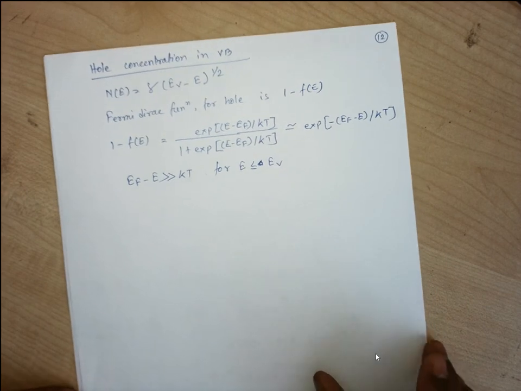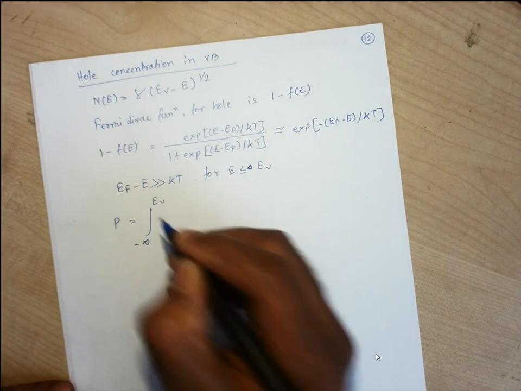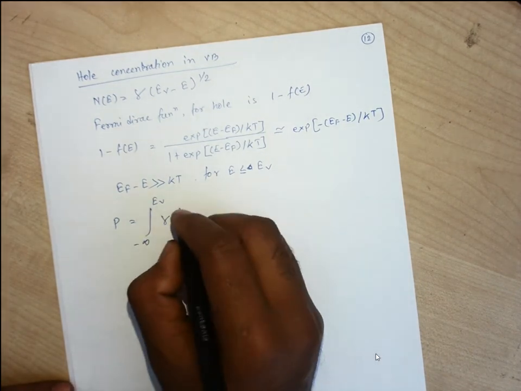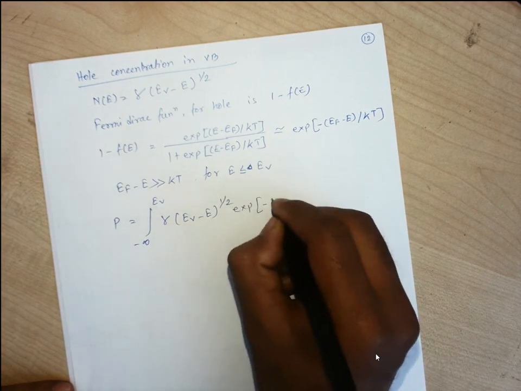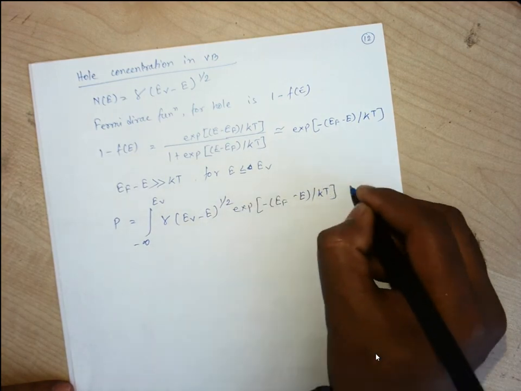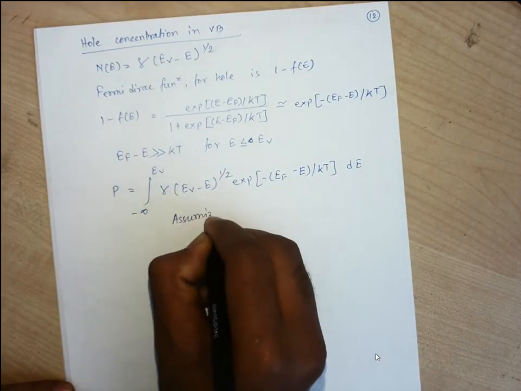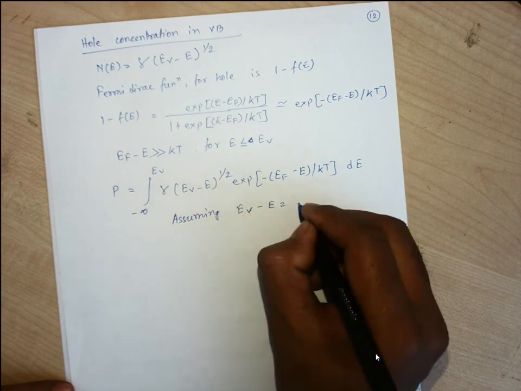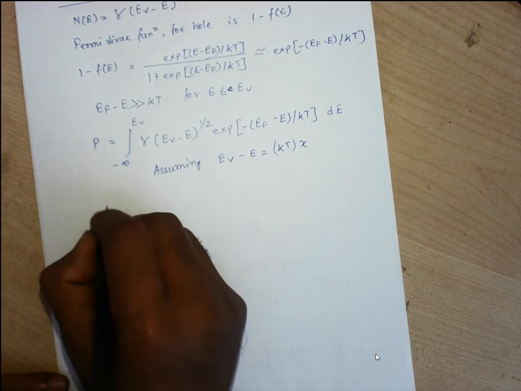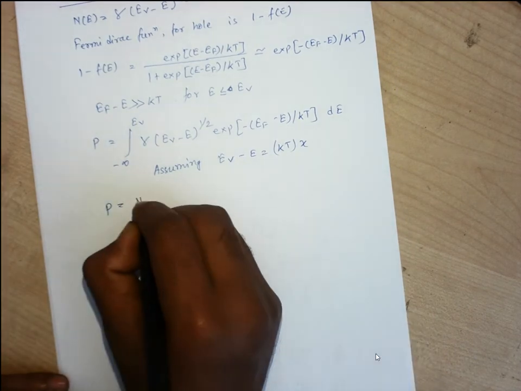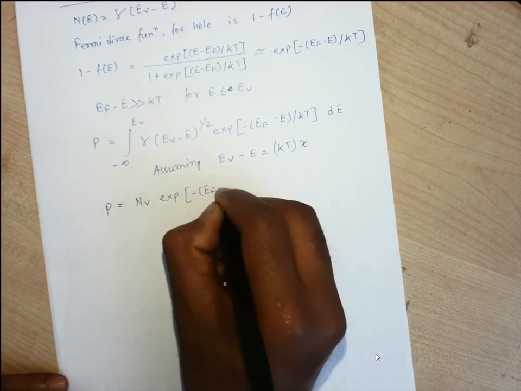So this hole concentration, given by P, will start from the lower energy level, let us consider minus infinity, and go up to EV: gamma into EV minus E to the power half, e to the power minus Ef minus E by kT, into dE. In the same way, by putting EV minus E equals kT into x, I am just skipping this part.